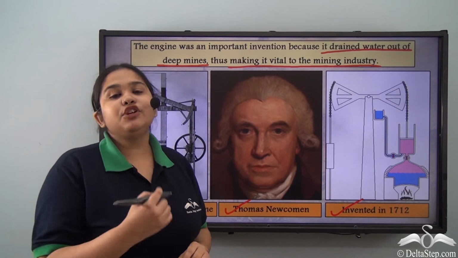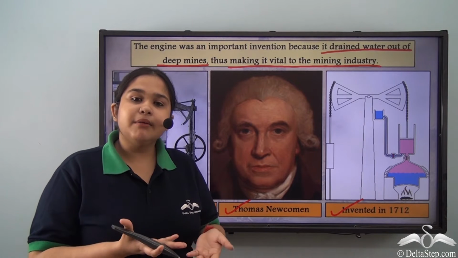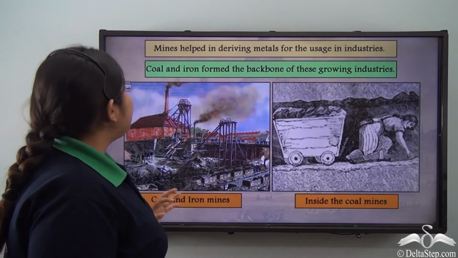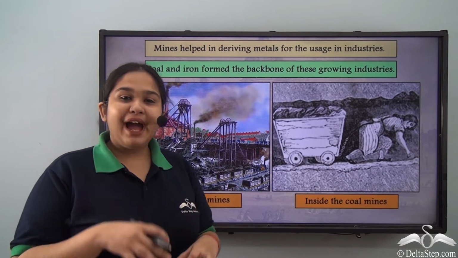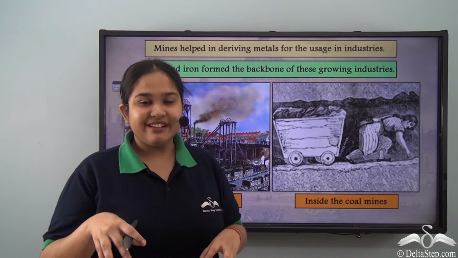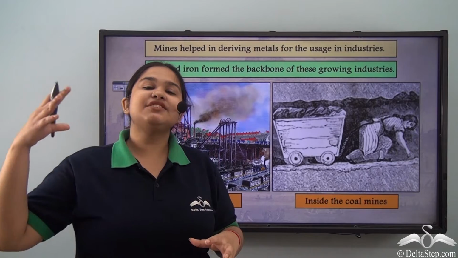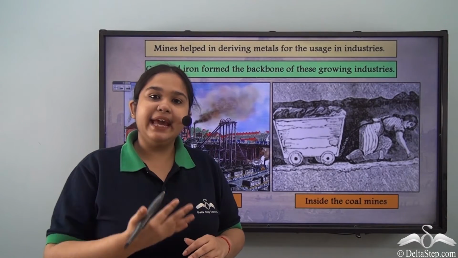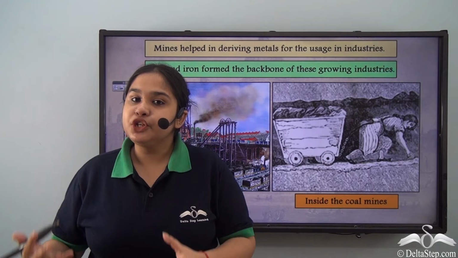Now, you might have a question as to how did mines suddenly become so vital, right? But we have to understand that mines provided the raw materials that would back these factories that were coming up. So, coal and iron became the backbone to these new industries.